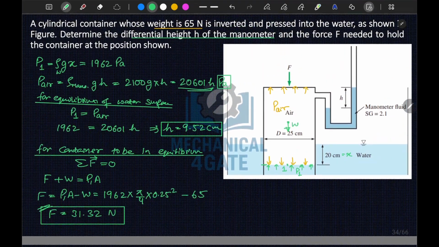Otherwise, if we remove this load F, what will happen? The container will move upward. This pressure should be less than that of your original required.